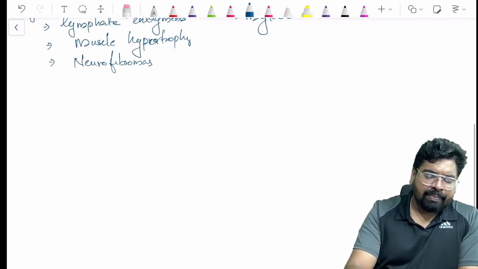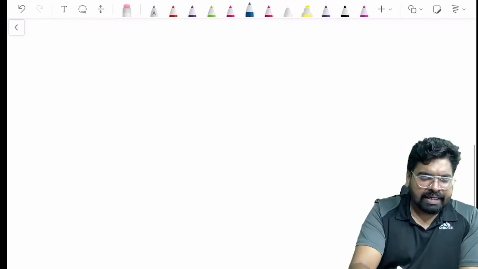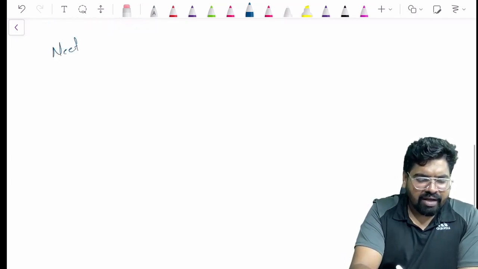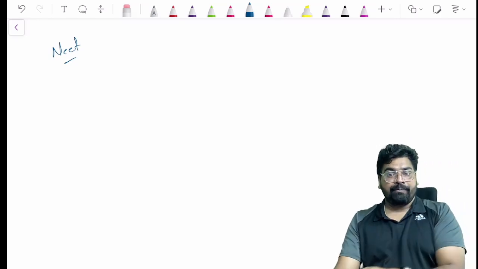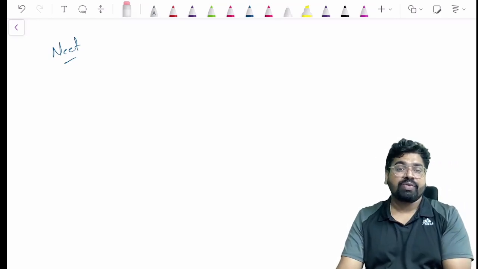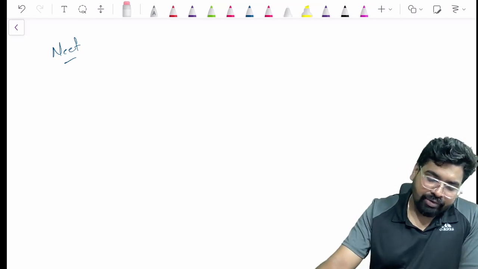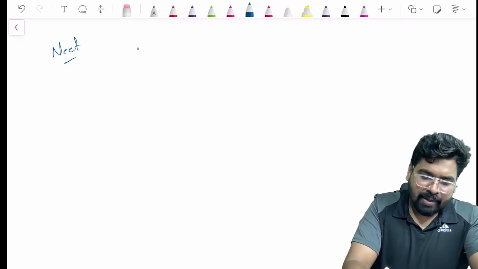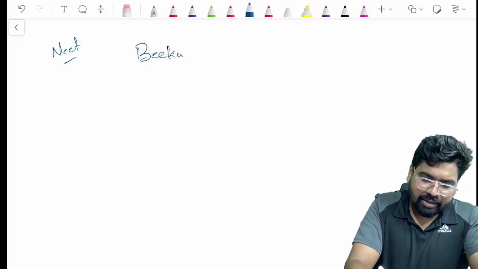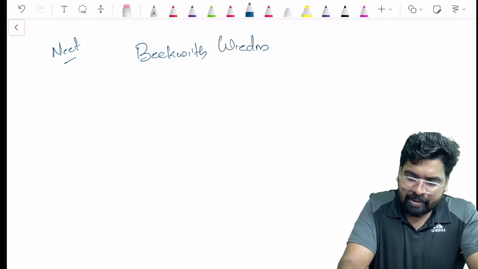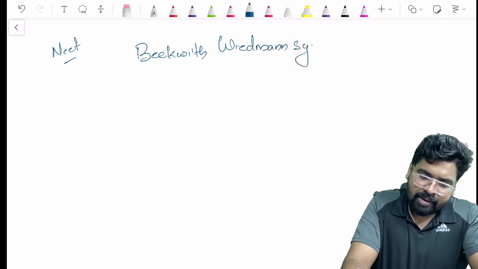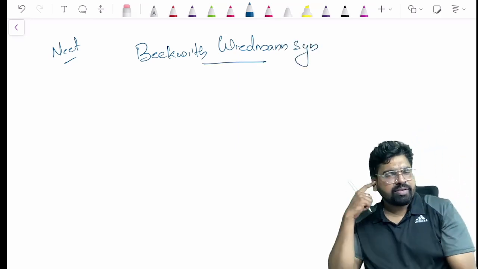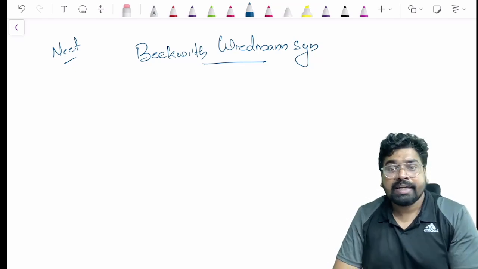But the important question in the NEET examination is about a very famous syndrome which causes macroglossia. That syndrome is called Beckwith Wiedemann syndrome.